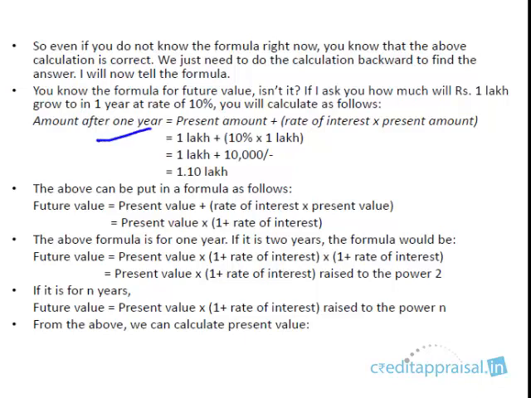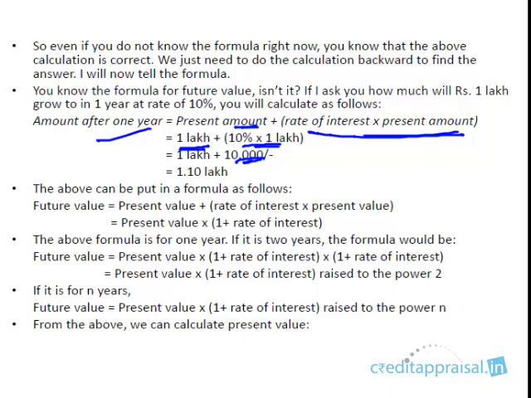Okay, this is how we calculated. The amount after 1 year is going to be the present amount plus the rate of interest times the present amount. So 1 lakh is going to go to 1.1 lakh. How did we arrive at this 1.1 lakh? 1 lakh is the principal amount, and the interest portion is 10% of that 1 lakh, so the interest is 10,000. At the end of the 1 year, you get back the principal and also the interest. Put together, 1.1 lakh.